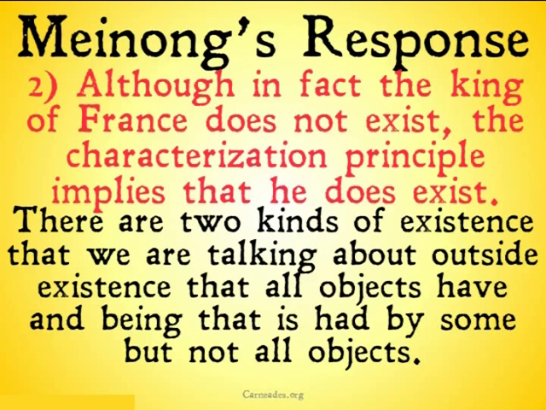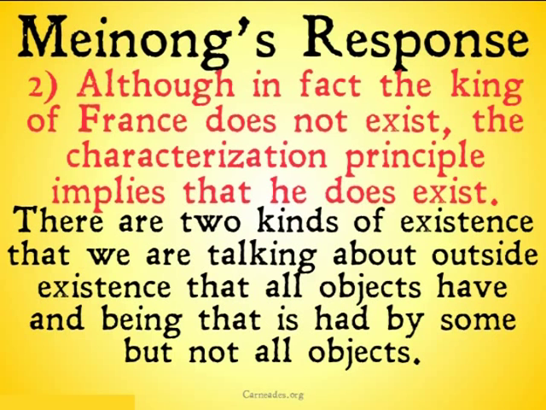One way or another, he's not going to have the property of being, so in that sense of existence, he's not going to exist. But in the outside sense of existence, he's going to have that kind of existence. So, to respond to that, we're going to be talking about 2 different kinds of existence. Russell wasn't terribly convinced by that, but that's going to be how Meinong is going to defend his ontology.